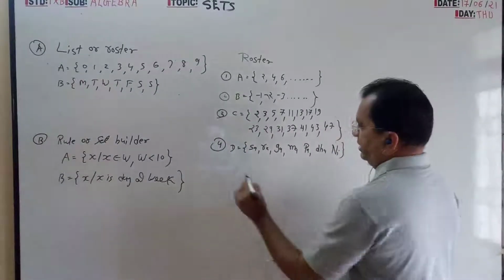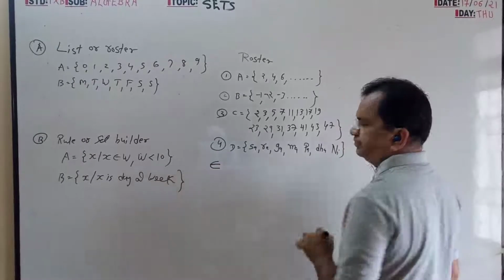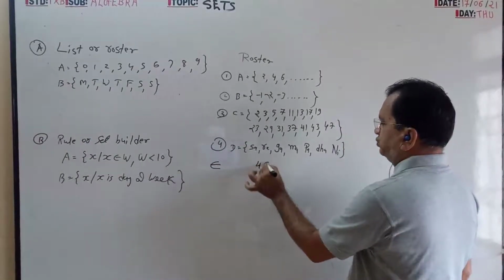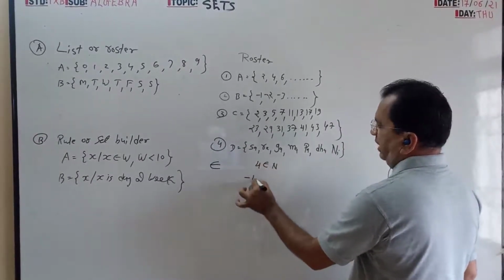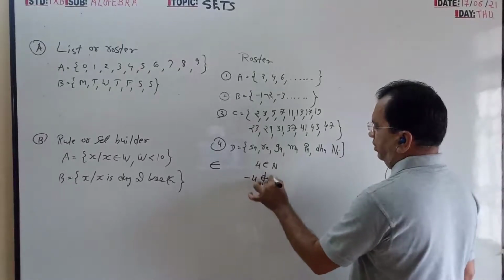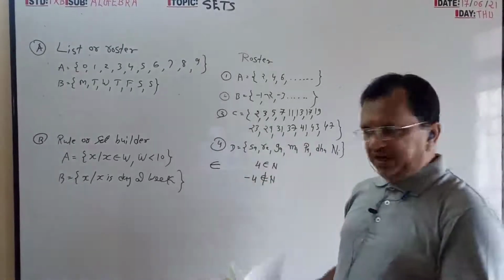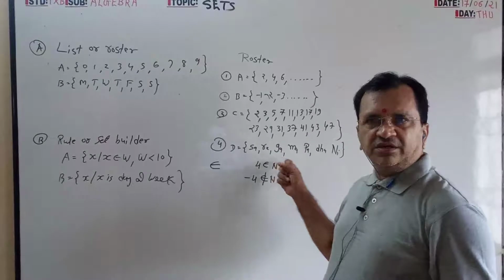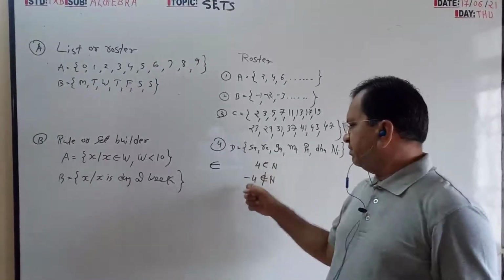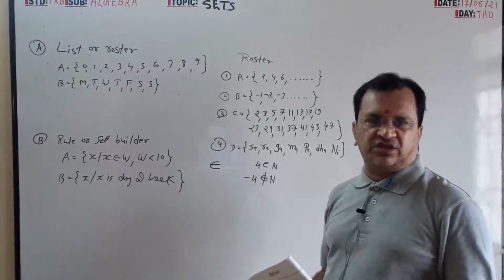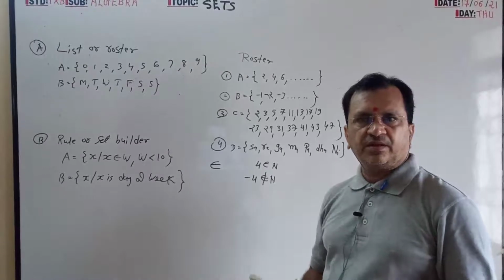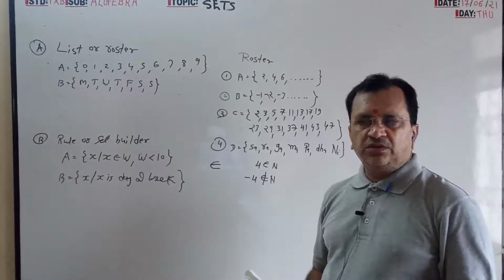Now we have to write "belongs to". 4 belongs to natural numbers, but minus 4 does not belong to natural numbers. Means 4 is included in natural numbers, minus 4 is not included. Follow?